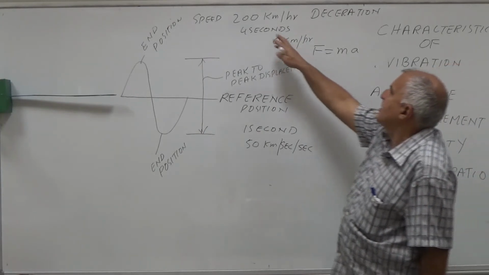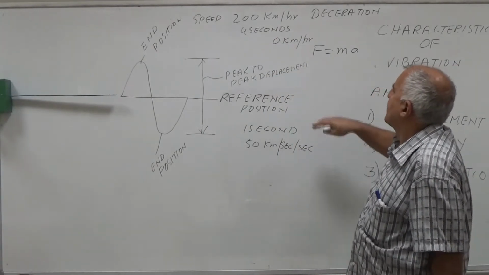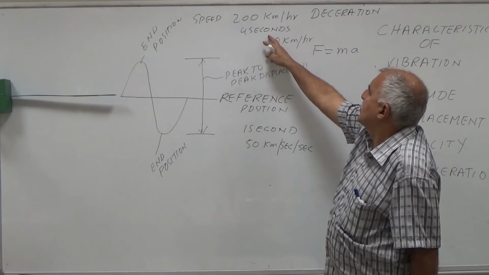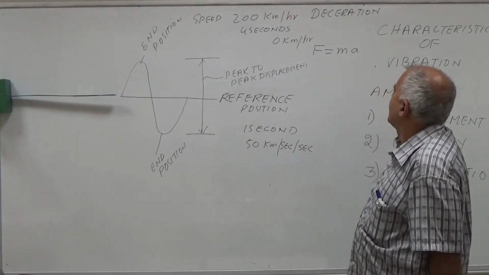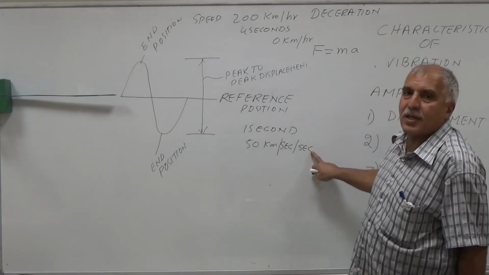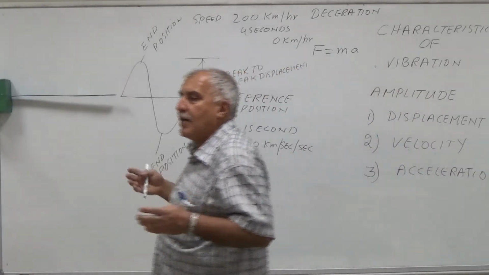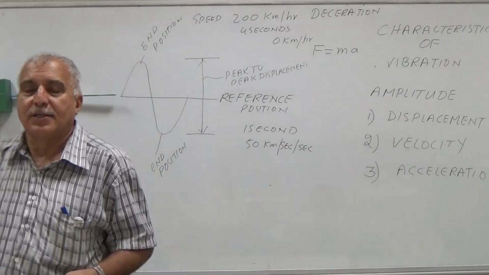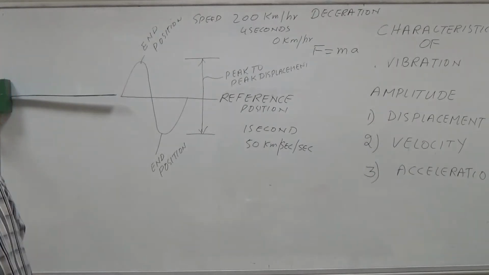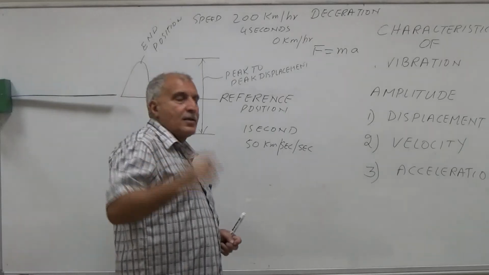In 4 seconds it comes from 200 kilometers to 0. So the person will have a very high force acting on his body, and if he is not wearing the belt, he will be thrown outside. That's why you must wear the safety belt.